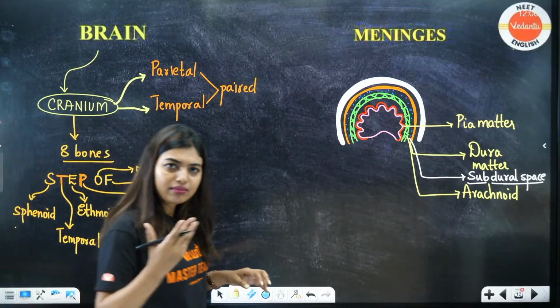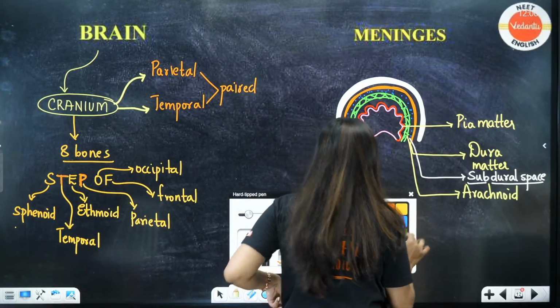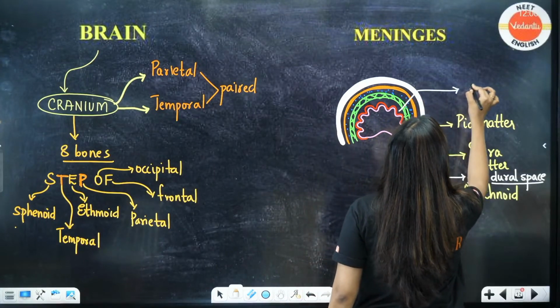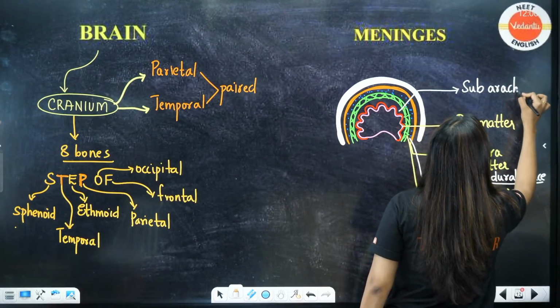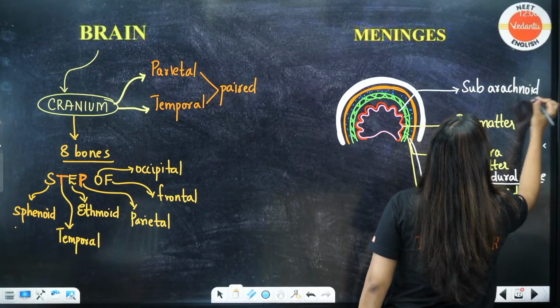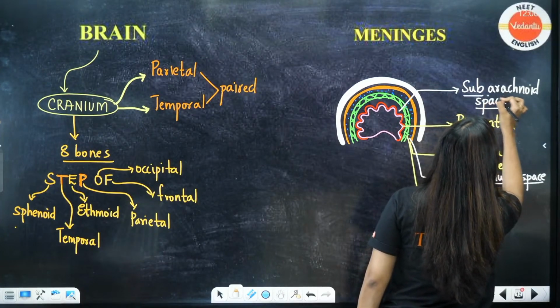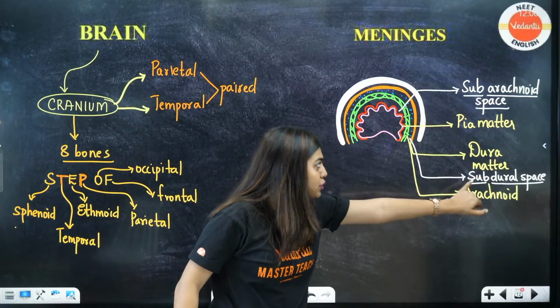Yes, ma'am. Subarachnoid space. If this is subdural space, then this will be called subarachnoid space, no? So here we have a space called the subarachnoid space. Is this clear? Two spaces are there. One space between the dura mater and the arachnoid, which is called subdural space.